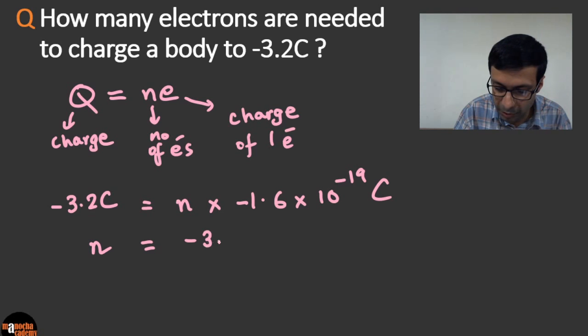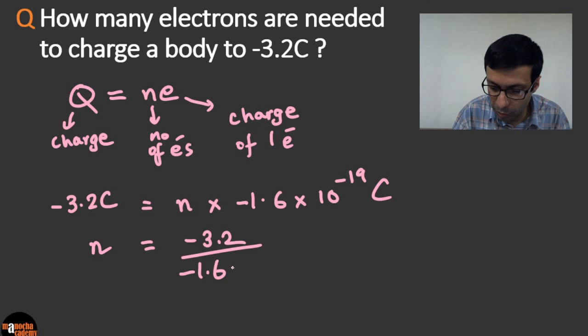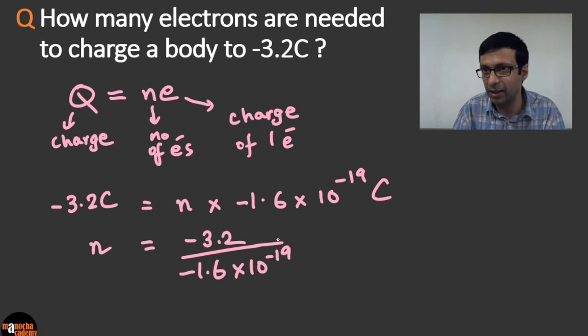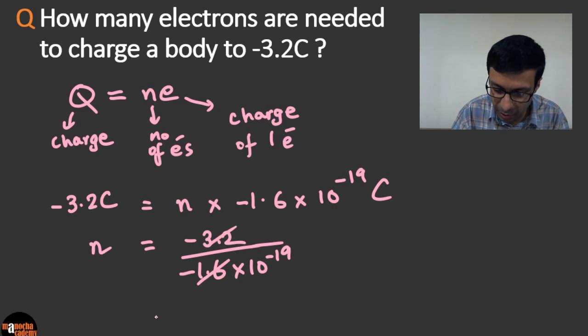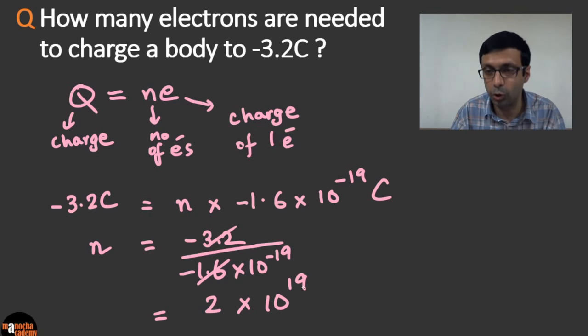It's pretty simple, we just need to divide. So minus 3.2 divided by minus 1.6 into 10 to the power minus 19. The signs cancel out, so we have 2, and the 10 to the power minus 19 goes up there. So we'll have 2 into 10 to the power 19 electrons.